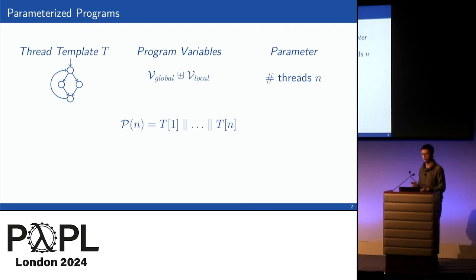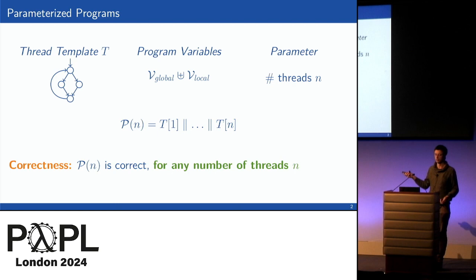I get an instance P of n by taking n copies of the thread template. I'm going to do some renaming of the local variables so that they can be distinguished, and I will take the parallel composition of those n copies. And the verification problem that we are interested in is to show that P of n is correct for any number of threads n. So we want to show this correctness in one verification run for all n.